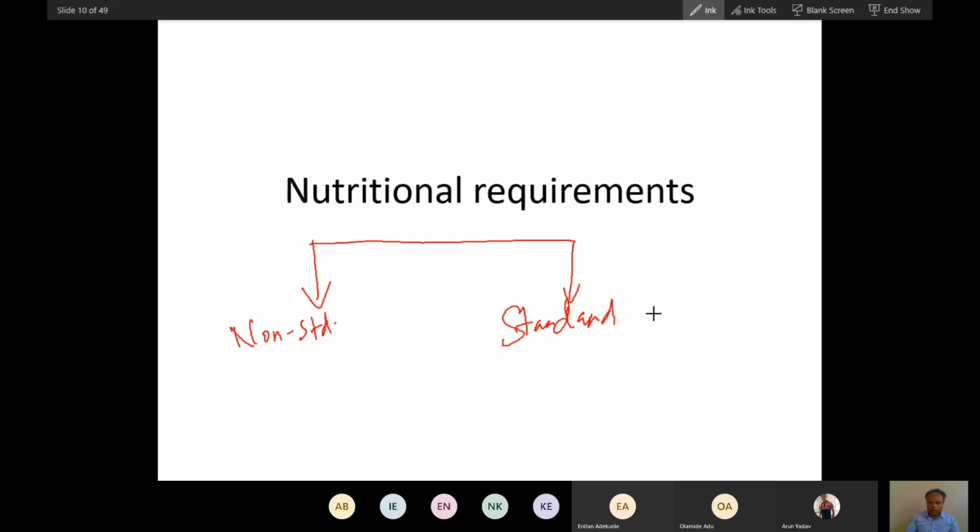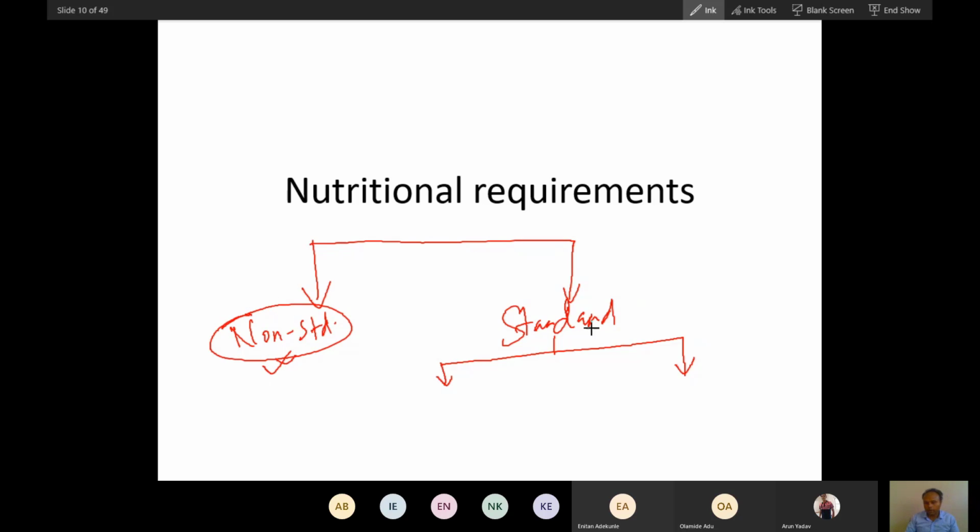Standard amino acids are the amino acids which are present in protein. Non-standard amino acids are amino acids which are not present in protein, but they are biologically important. I have given you very important examples of non-standard amino acids.